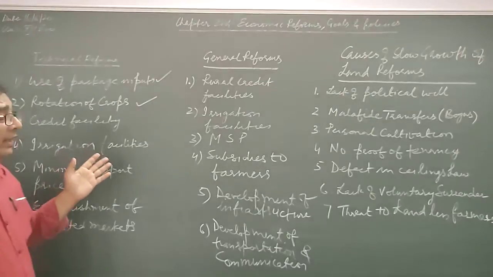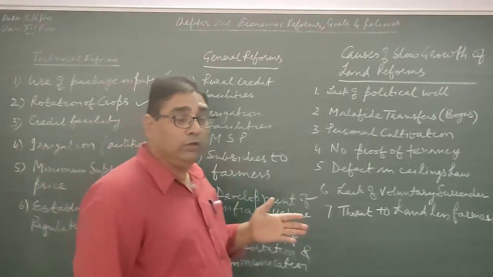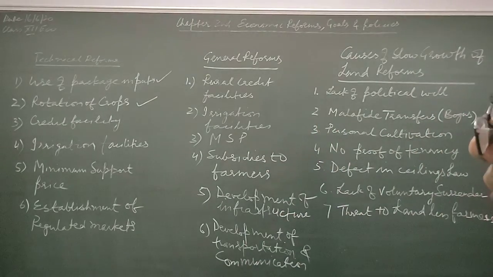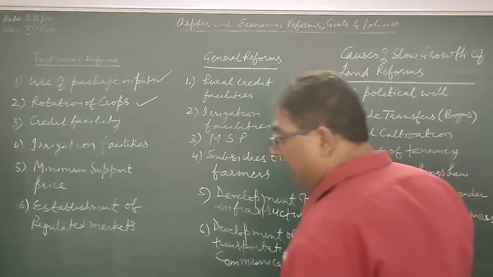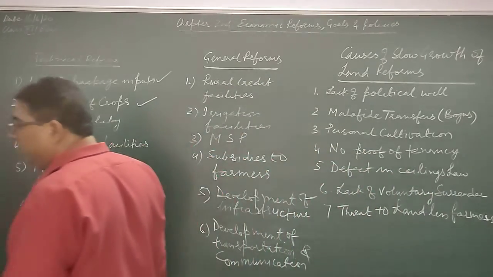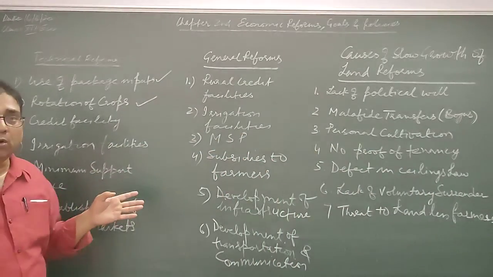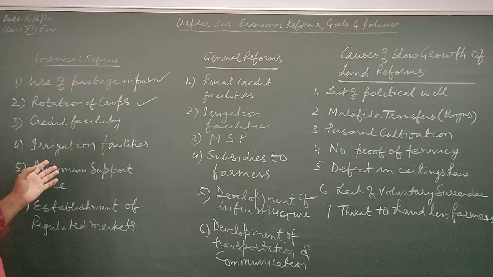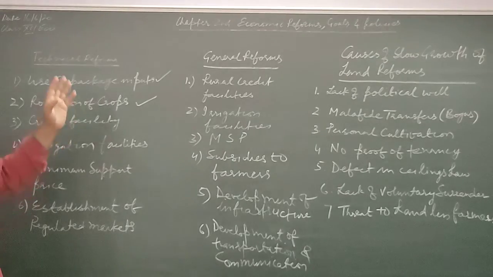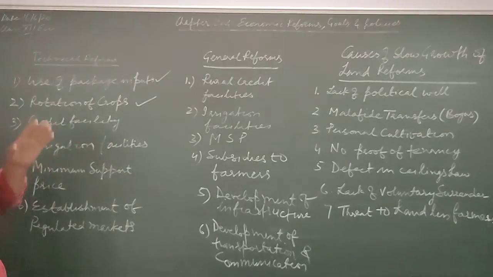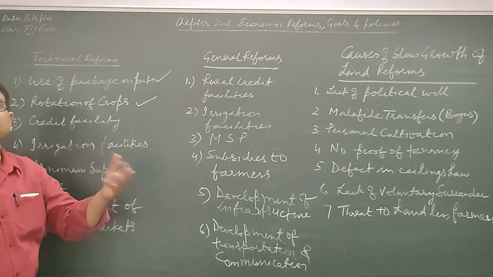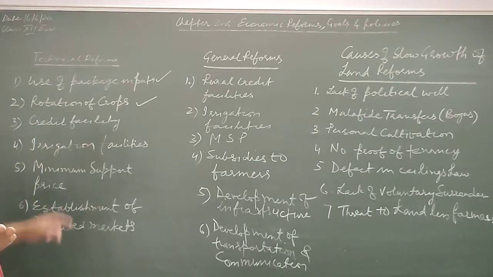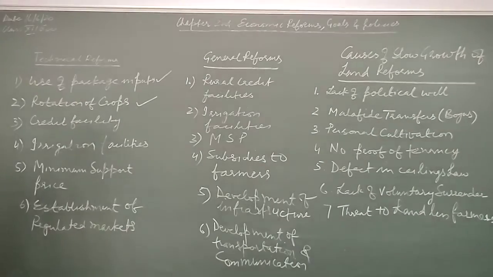Then in this category we can include sowing of the commercial crop also. Commercial crops can also be sown, right? On some portion of the land they can sow commercial crops, and in some other area of land they can sow, my dear student, other types of crops which are useful for their daily use.